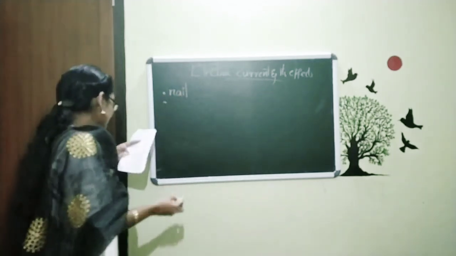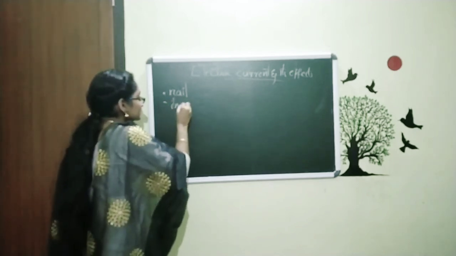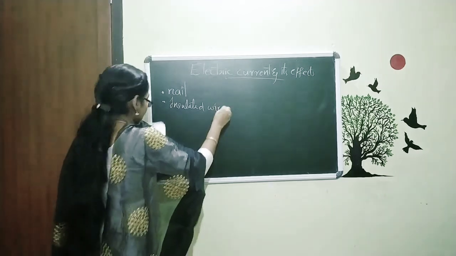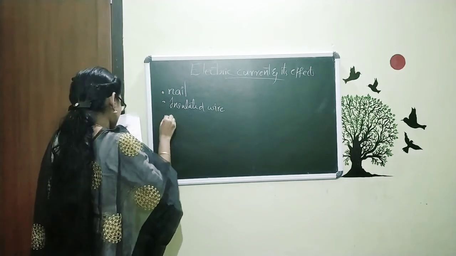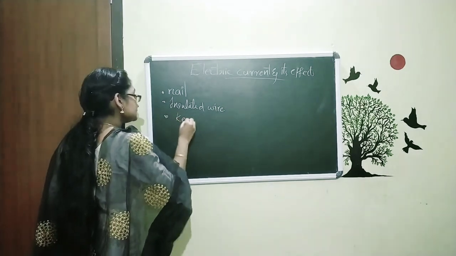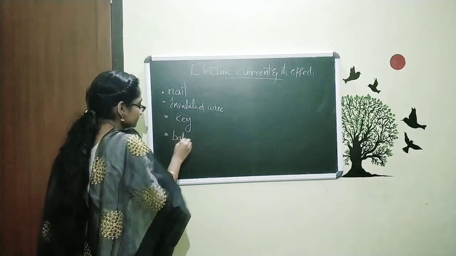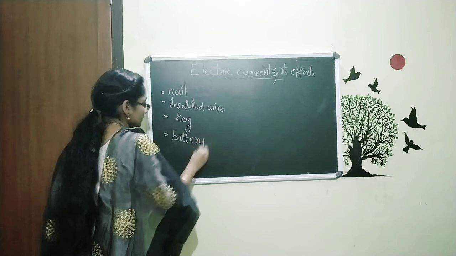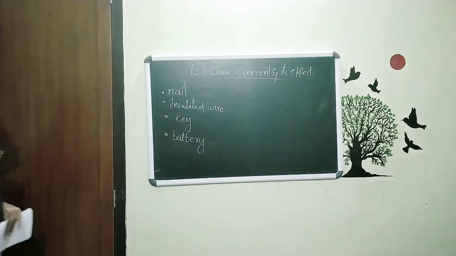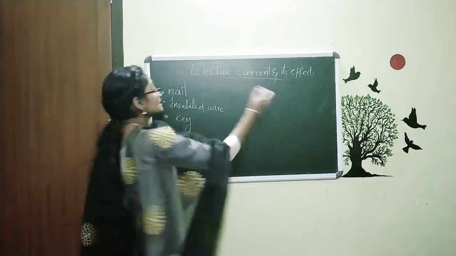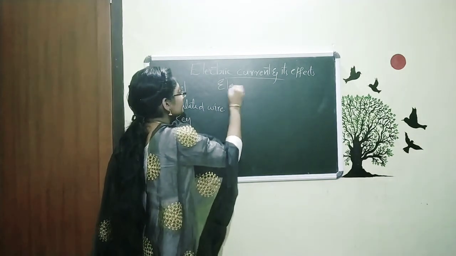The next one is insulated wire. A key, key means switch. And a battery. These are the things I need to make an electromagnet. Our topic is electromagnet.